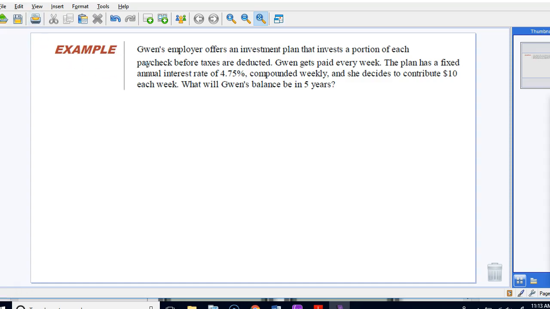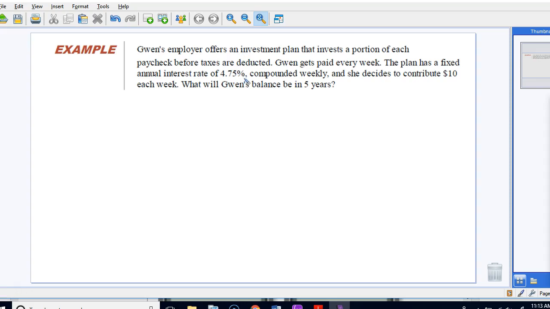Let's jump in. It says, Gwen's employer offers an investment plan that invests a portion of each paycheck before taxes are deducted. Gwen gets paid every week. The plan is a fixed annual interest rate of 4.75% compounded weekly, and she decides to contribute $10 each week. What will Gwen's balance be in 5 years?